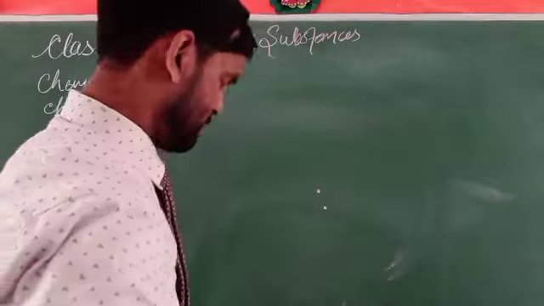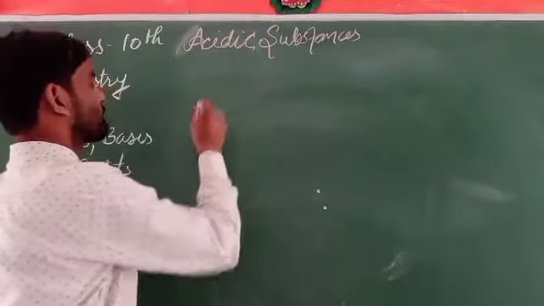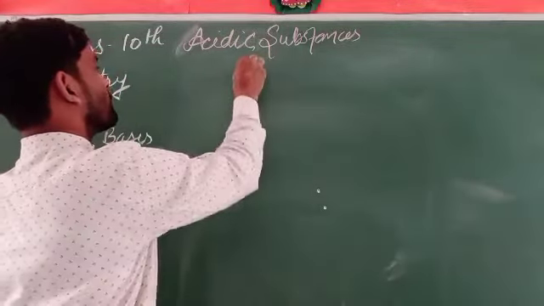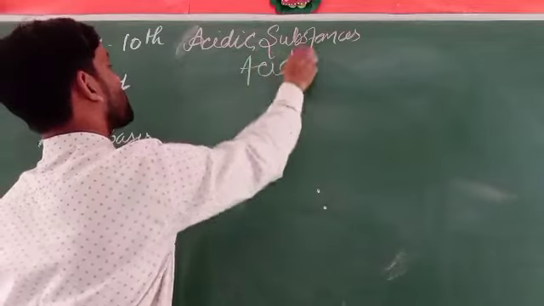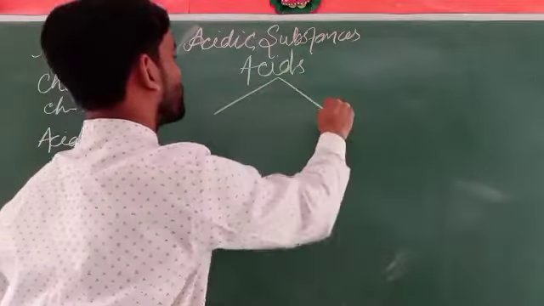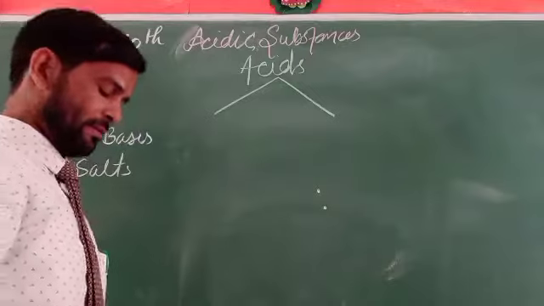The first one is... acids may be defined into two particular categories.